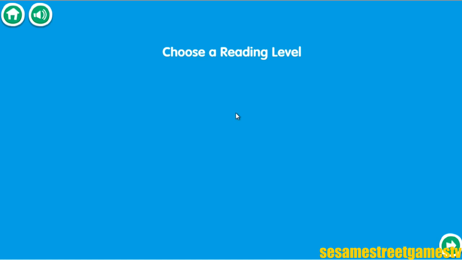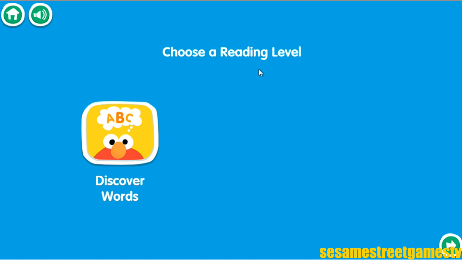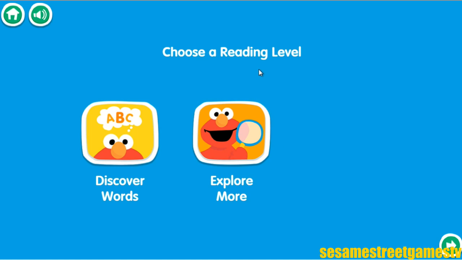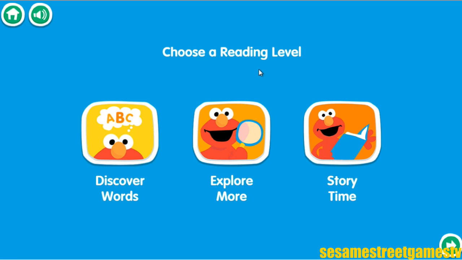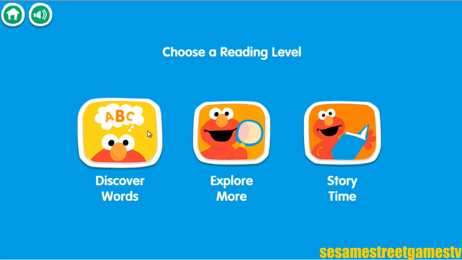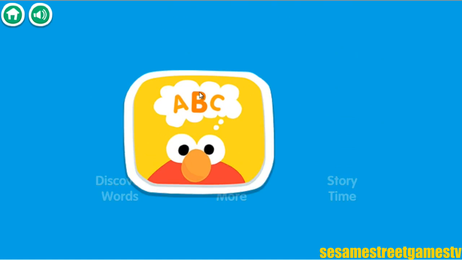Choose which way you want to play. Discover words, learn new words, and make up your own story using the pictures you see. Explore more. Add more details to short sentences and say more about each picture. Story time. Settle in for a longer read aloud. Discover words. The perfect cookie.